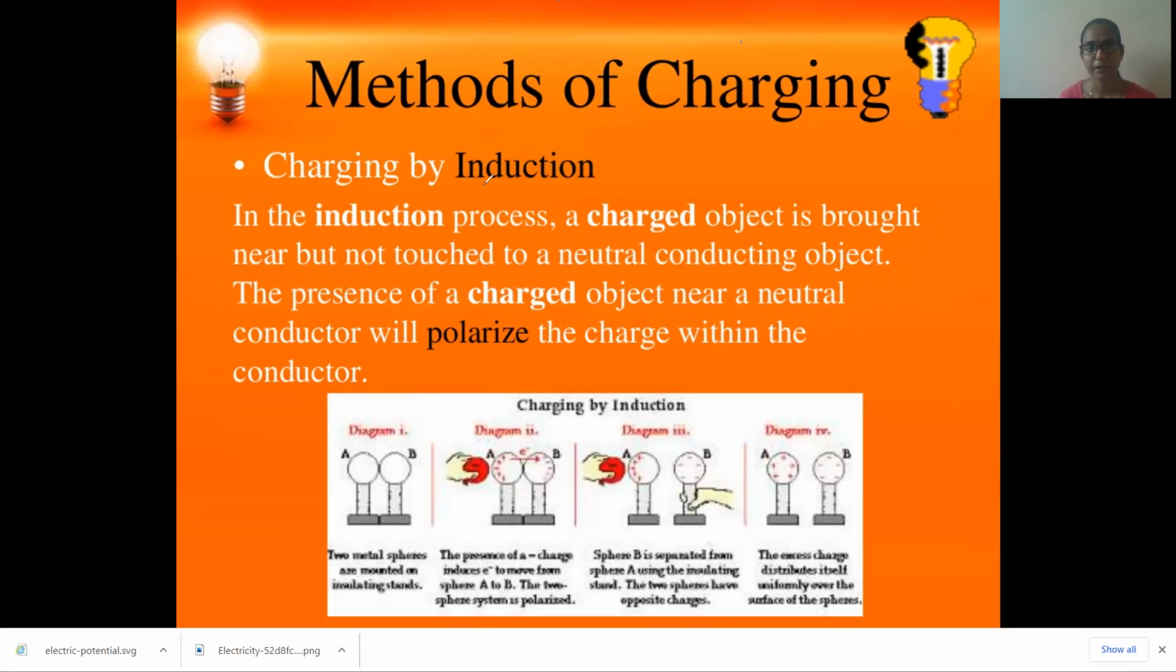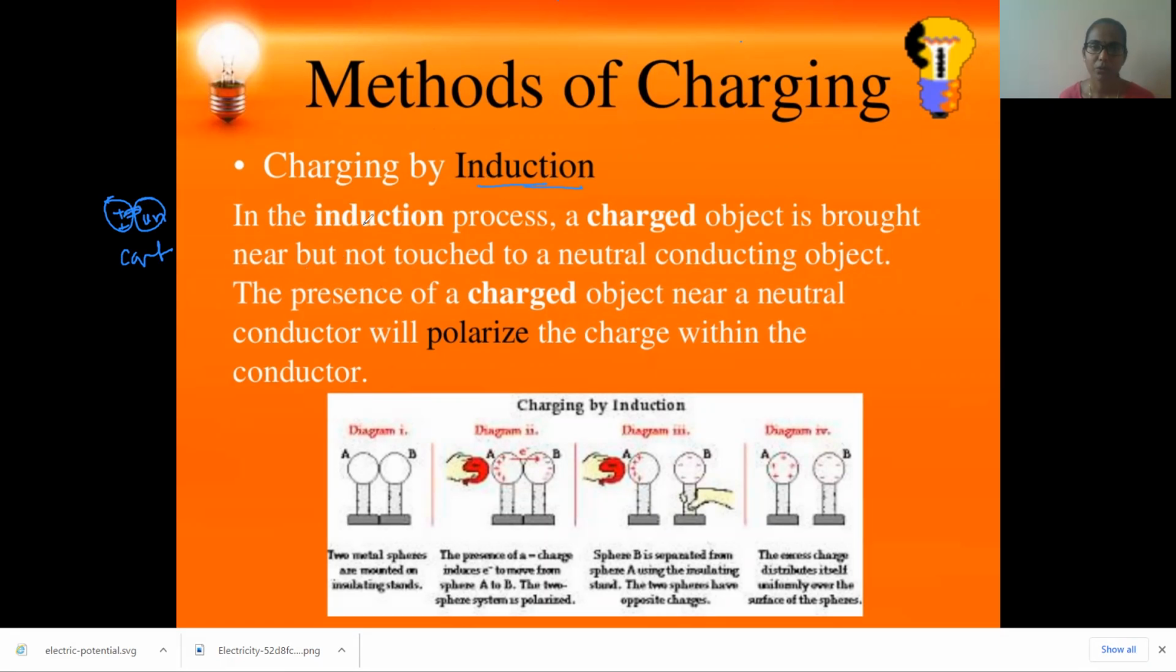Yes, children. The second method, after charging by conduction, is charging by induction. So how are we going to charge by the induction process? In the last process, we just brought the bodies into contact. When you bring a charged body into contact with an uncharged body, the charges are shifted to it.